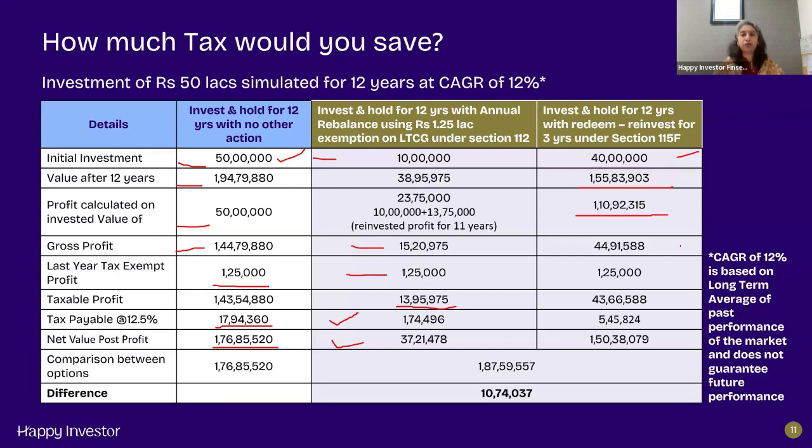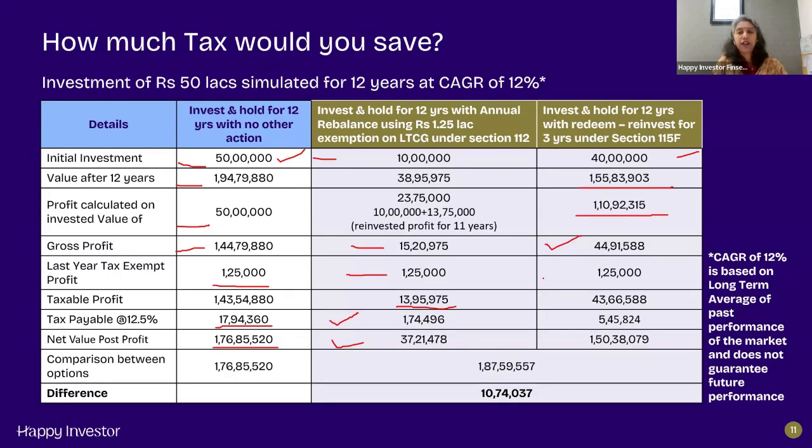And every 3 years, when you redeem and reinvest, the profit goes back as a fresh investment. So the final redemption will always be calculated on the last investment. So if 1 crore 55 lakh 83,900 is what the investor gets after 12 years, and its profit is calculated at 1 crore 10 lakh 92,000, the gross profit would be approximately 45 lakhs.